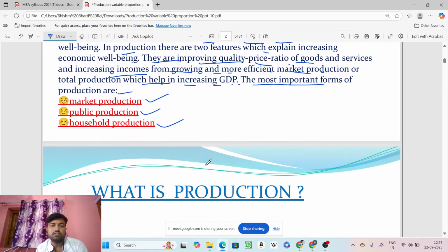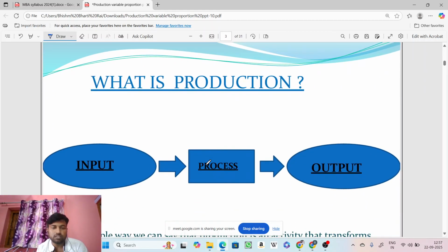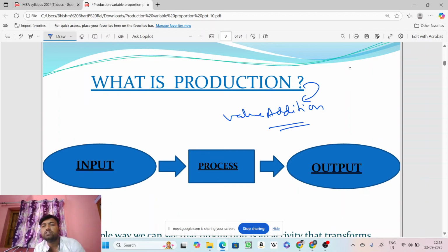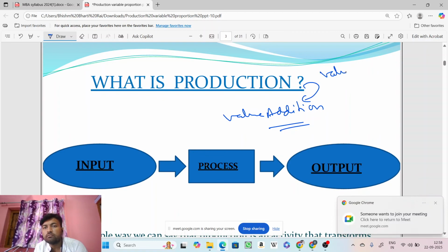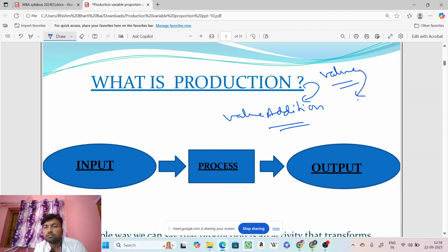See, production simply means value addition. Another name for production is value addition. Now, what is value addition? Two things you need to understand: the meaning of value. The term value is relative to a person. A person valuing a concept, a person valuing a good, might be different from another person.